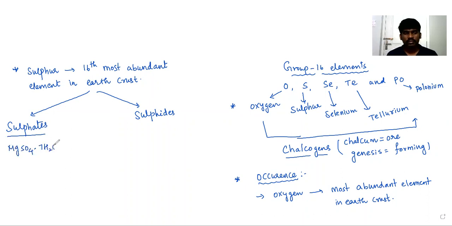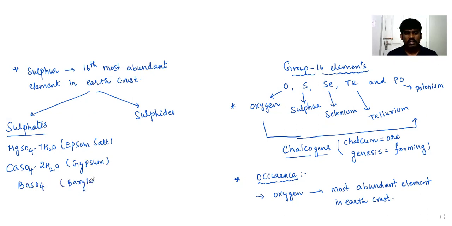Sulfates, if you observe with children: MgSO4.7H2O, magnesium sulfate, which is also called Epsom salt, as well as hydrated calcium sulfate, which is also called gypsum, and BaSO4, which is also called barytes. In the form of barytes also it can be available.